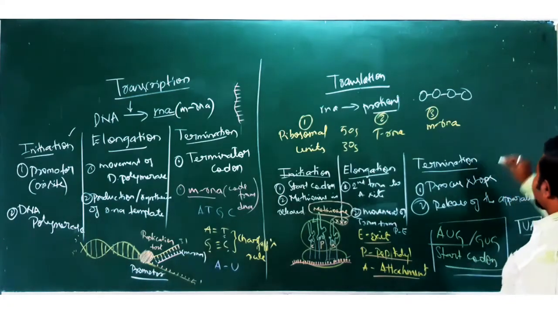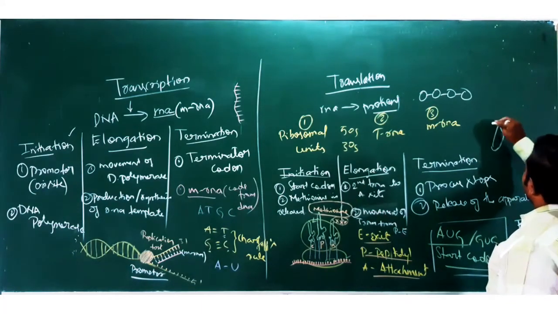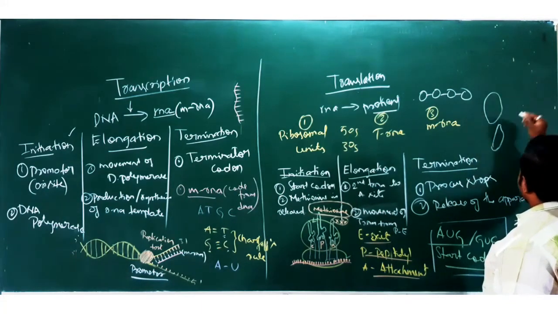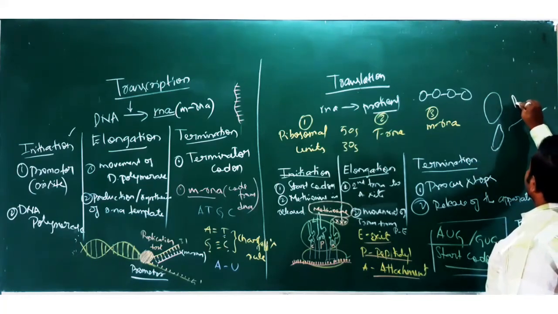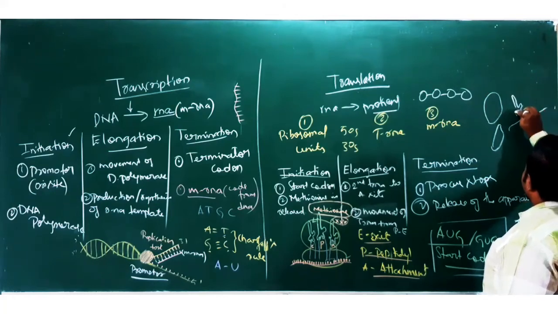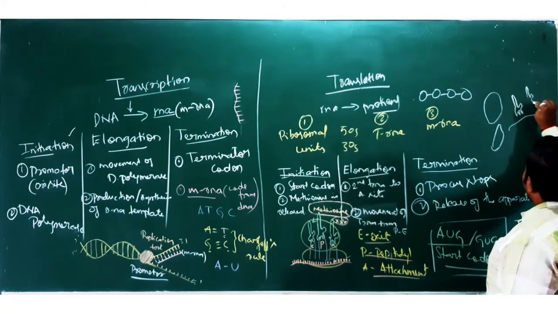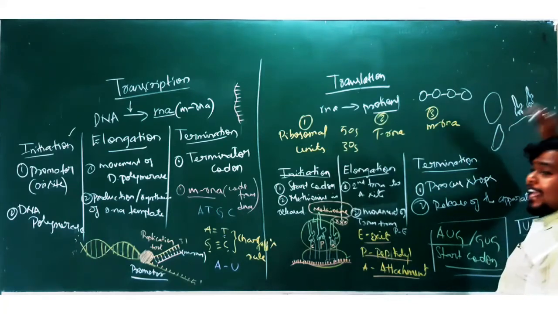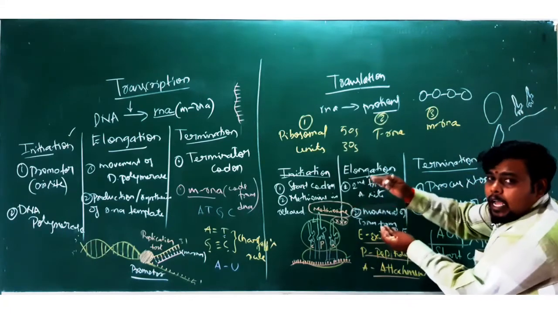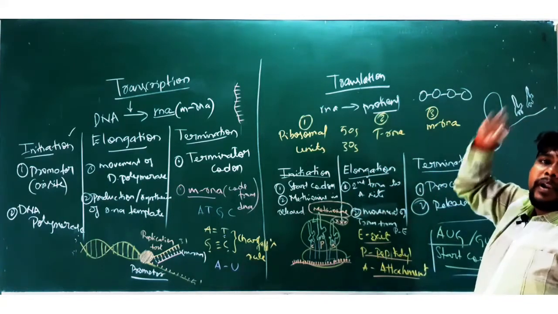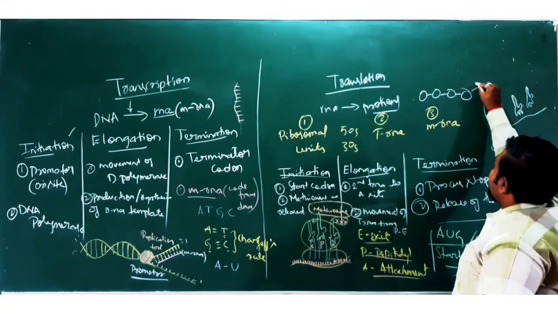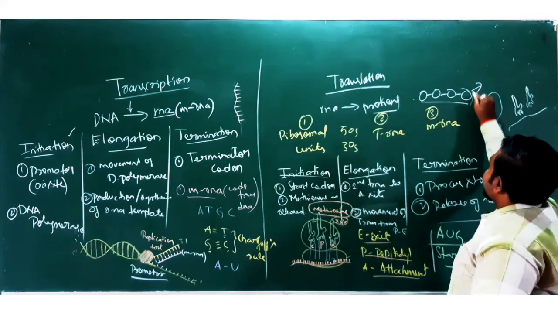So what happens? They will release. This will be your smaller subunit and larger subunit. The mRNA will be released here and the tRNAs will also be released. Like this, all the components which are responsible for translation to occur will be released out, in the form of separate units, with a complete protein chain. This will be the end product.